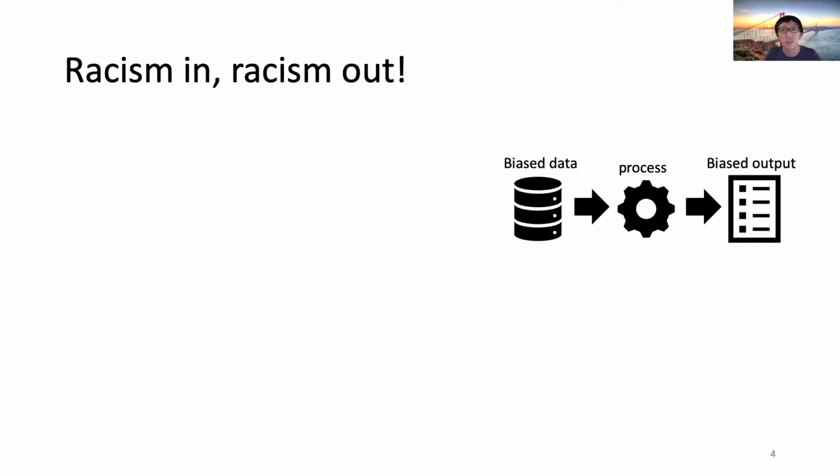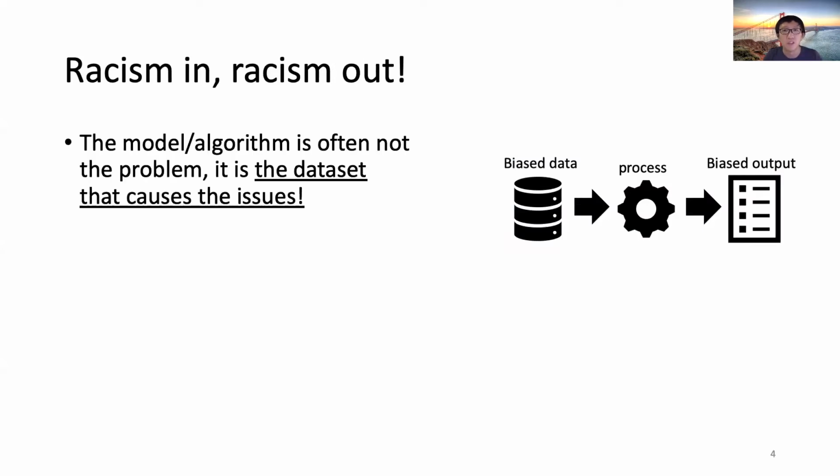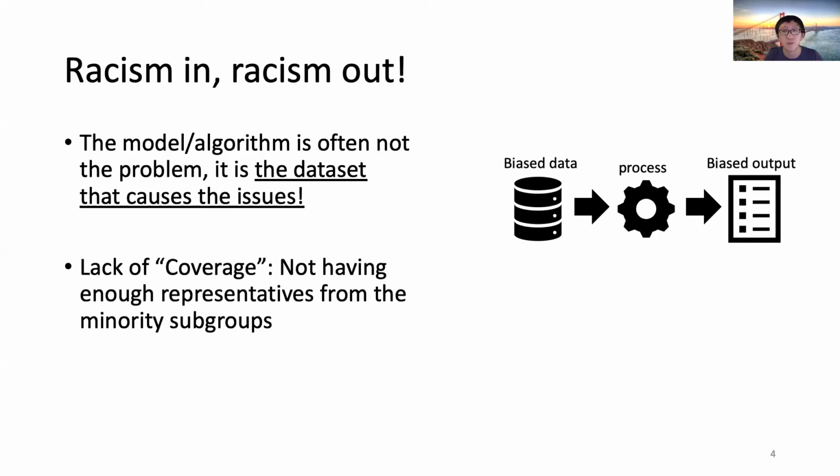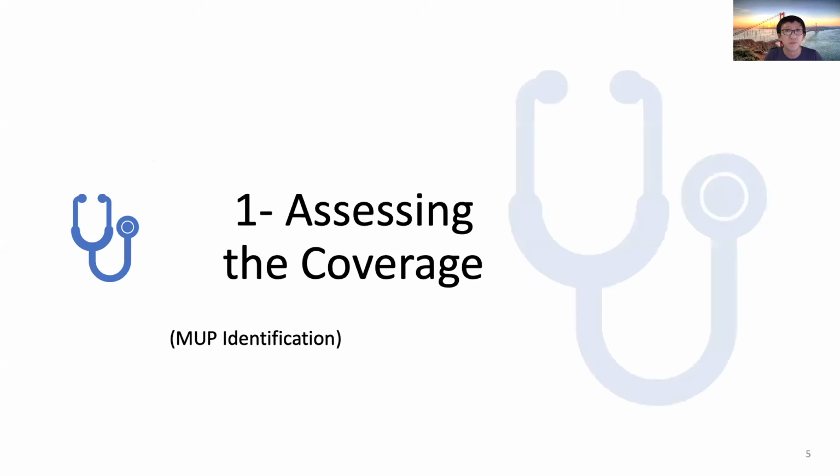We argue that it is not the algorithm or model, but the dataset itself that is the cause of the issue. More specifically, the reason why models may have poor performance in some groups is that the dataset they were trained on is biased and does not have enough representatives from the minority groups. Here, we refer to this issue as lack of coverage. In this demo, we first demonstrate how MithraCoverage can help the data user identify coverage issues on a given dataset. But before the actual demonstration, we first go over a few key concepts.